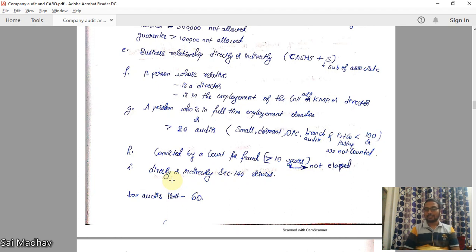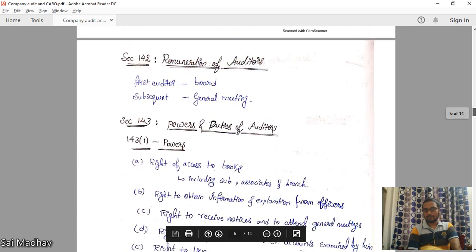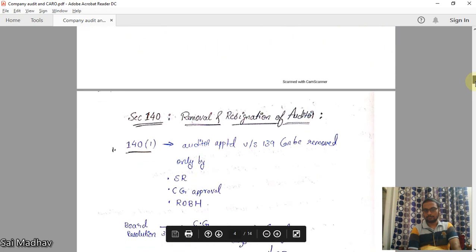Directly or indirectly, Section 144 services are provided. 144 deals with some services which are not to be provided by the auditor. If he is providing any such services, he is not eligible for appointment as auditor. This 20 audits is for statutory audits. For tax audits, the limit is 60. That is Section 141.